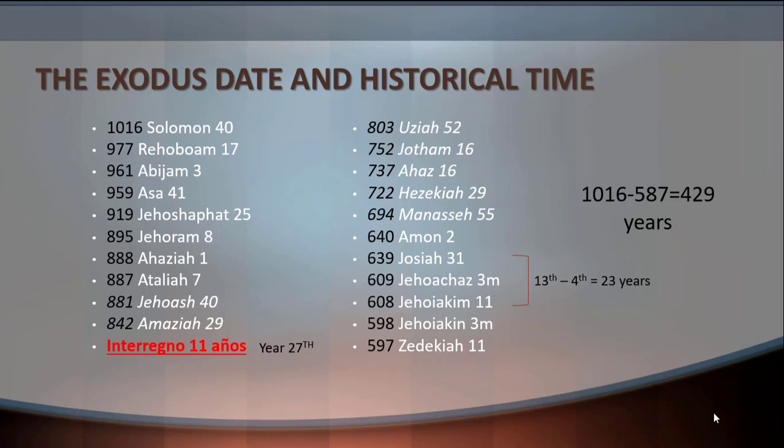So when you are adding up all the numbers, when you get to Uzziah and Amaziah, there was an interregnum of 11 years. That's because we are taking the reference of the 27th year of Jeroboam, and probably during this time there wasn't a king in Judah, and we don't know why. This is what the Hebrew text says about this. So we are trying to follow the Hebrew text as it is written. And so when we are counting up to Solomon, we come to the year 1016 BCE.